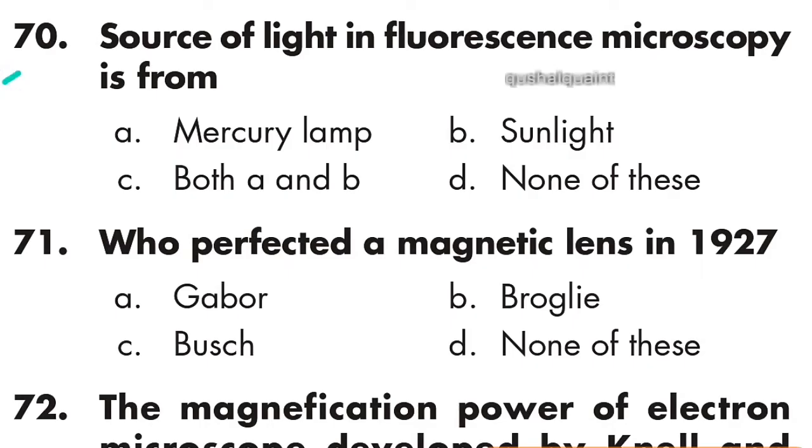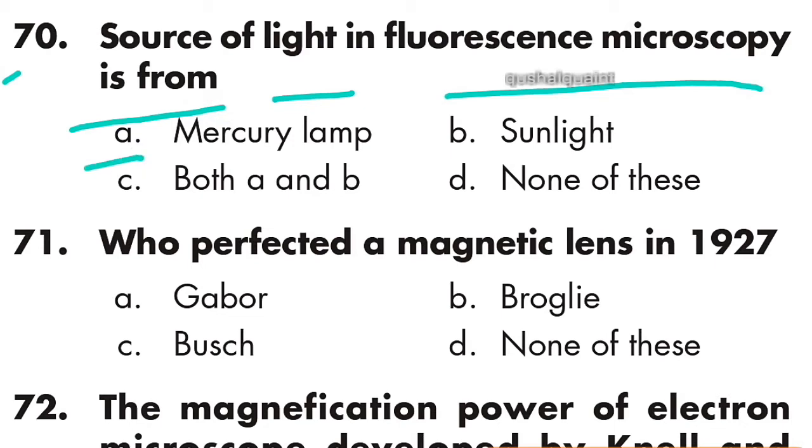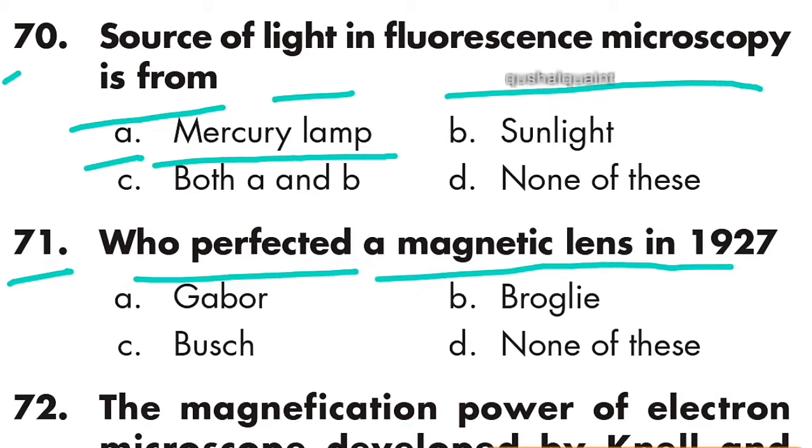Next question: source of light in fluorescence microscopy is from mercury lamp. Option A is right, mercury lamp. Next question: who perfected a magnetic lens in 1927? Geber. Option A is right, Geber.